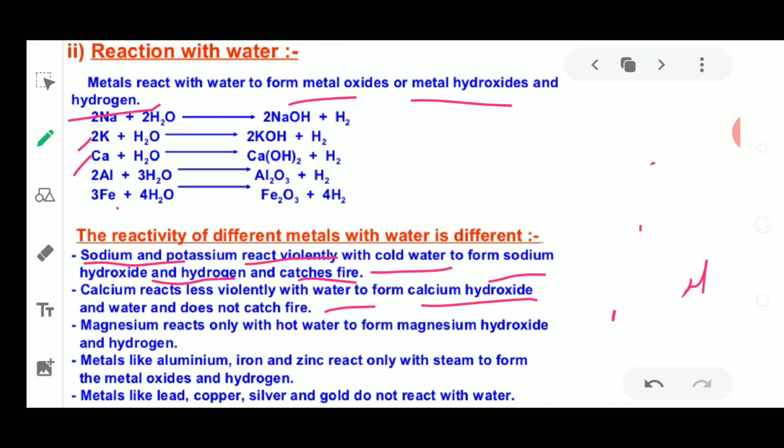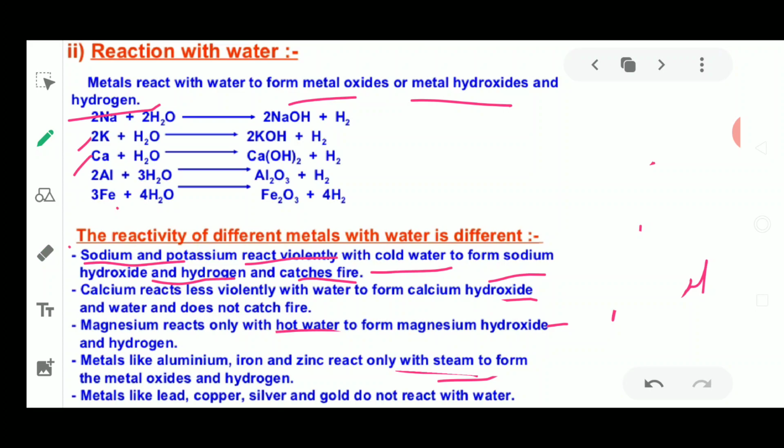Fine. Next, magnesium reacts with hot water only. It forms magnesium hydroxide and hydrogen. Next, metals like aluminium, iron and zinc only react with steam to form metal oxides and hydrogen. Please remember this. Next is the last one, which shows that metals like lead, copper, silver and gold do not react with water at all.